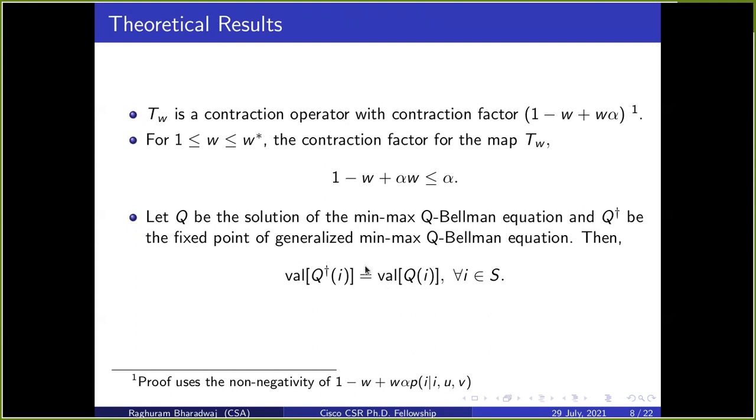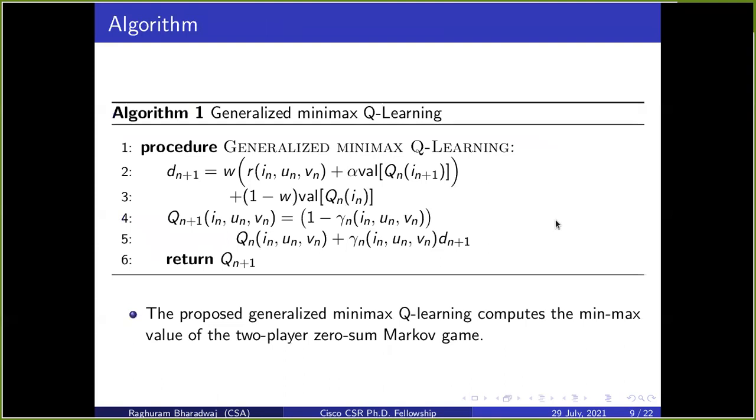And we then saw that not only this, the val of Q dagger, where Q dagger is the fixed point of the min-max Q Bellman operator, is the same as val of Q of i, where Q is the min-max Q Bellman equation. Using all these theoretical results, we then propose a generalized min-max Q learning algorithm as shown in Algorithm 1. And we also show the convergence of our proposed generalized min-max Q learning.